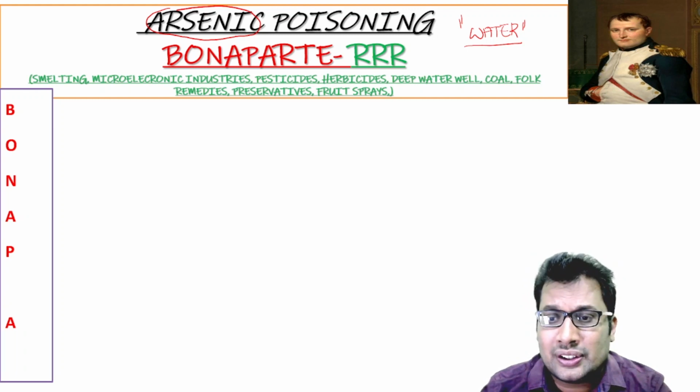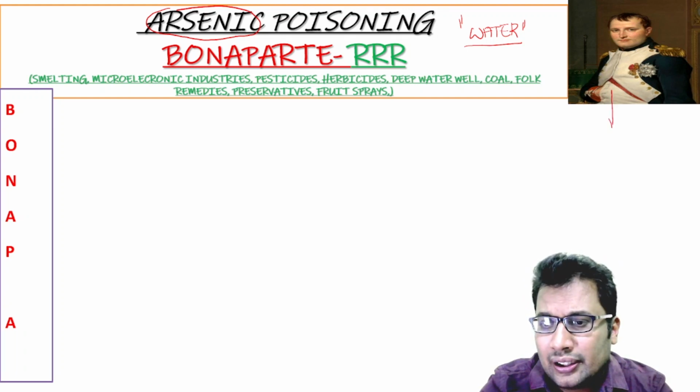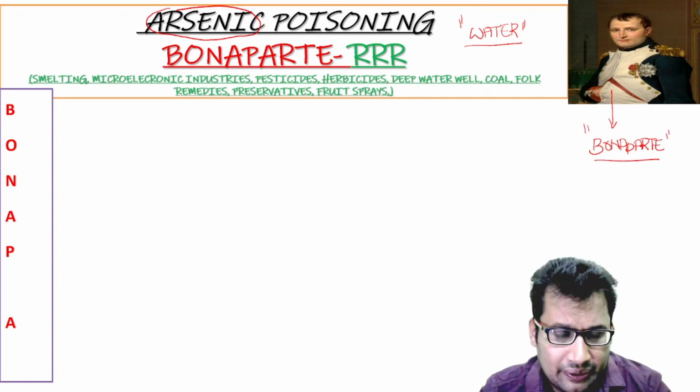Let's discuss the important points about arsenic poison. The king of all poison, he is Napoleon Bonaparte. He died due to stomach cancer, and one theory of his death is arsenic poison.